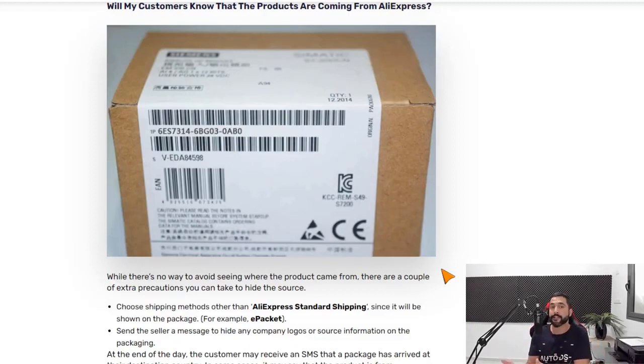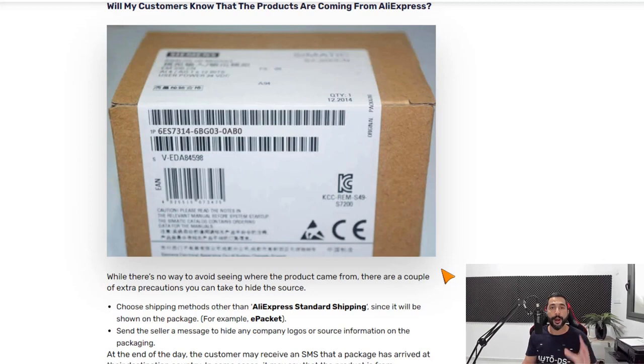And in other cases, you will just see in the SMS message that the product is coming from somewhere in China, not specifically from AliExpress. And the trigger here is usually what the shipping carrier is that you chose. So in most cases, if you're going to choose AliExpress standard shipping in the shipping options, then most likely the customer will get a message that the product is coming from AliExpress. And if you use other shipping services, he'll probably not get the message that it's coming from AliExpress, but it's not only the shipping carrier.